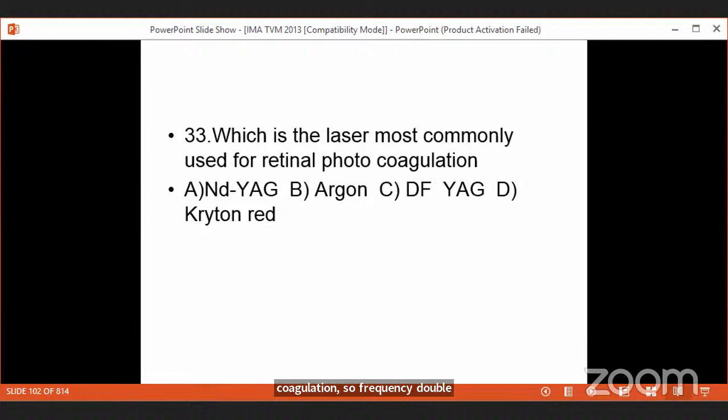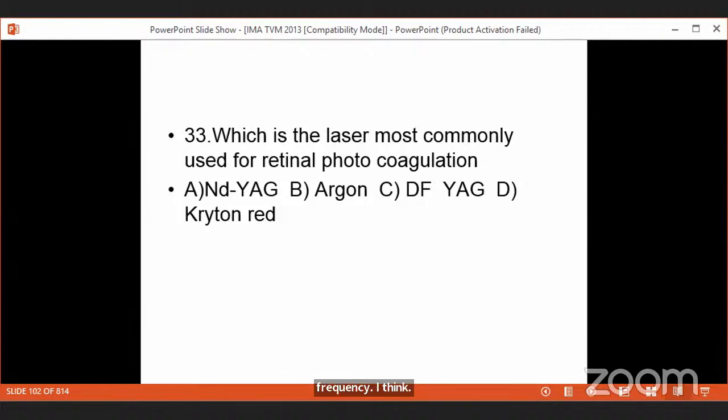So DF-YAG laser or the frequency double Nd:YAG laser with a physical property of photocoagulation is used to do retinal photocoagulation. You have now understood laser with a wavelength of 1064 nanometers, that is Nd:YAG laser, has got a property of photo disruption, and so it is used to do iridotomy or capsulotomy, while the frequency double YAG laser has a property of photocoagulation, because its wavelength has decreased, its energy has increased.